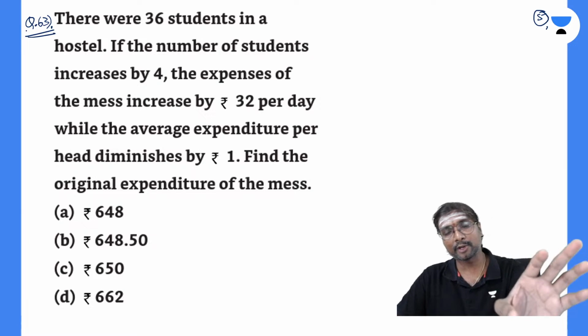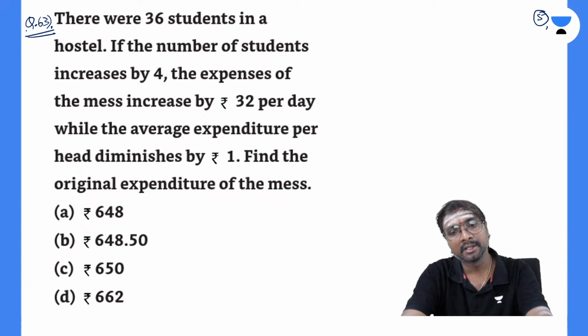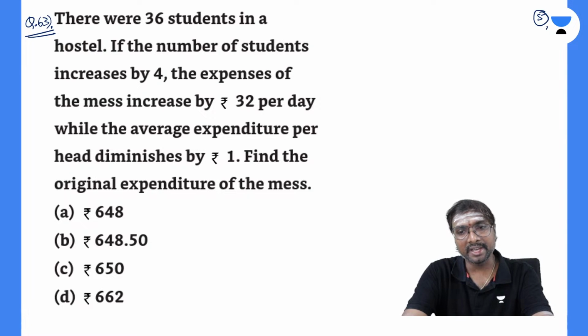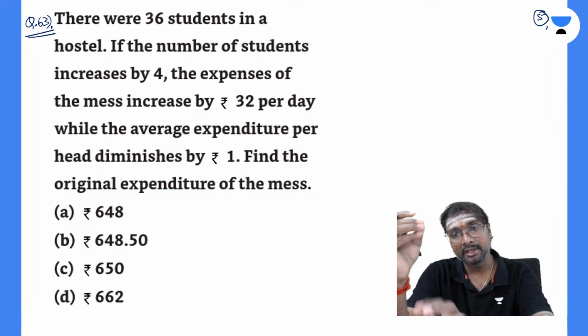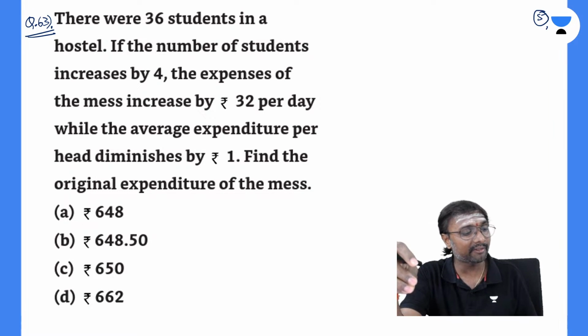Solve this. So for all these average questions, the first 10 questions are direct formula usage, right? For the next 10 questions, what I am doing is the same question, solving by one shortcut formula and solving by the normal method, right?